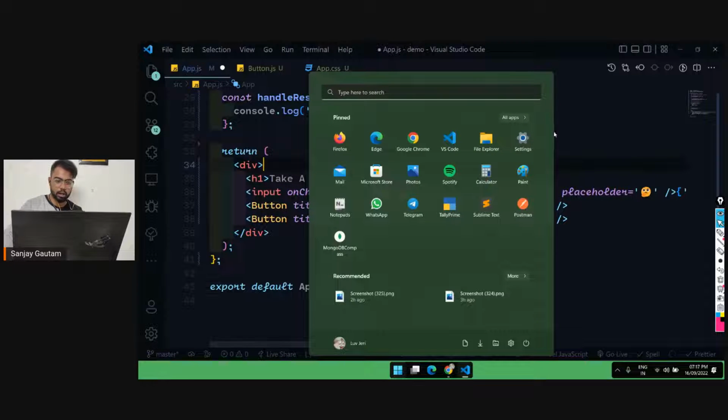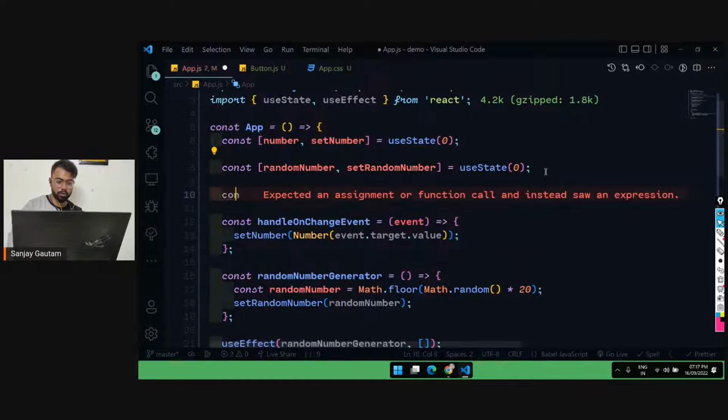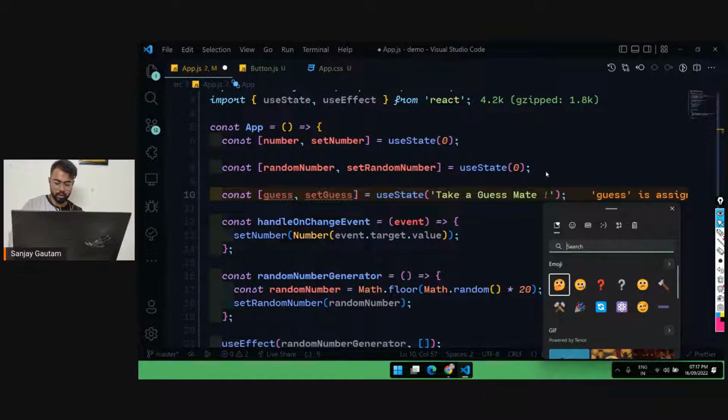Let me close this. I'm going to create one more state here, to show won or lost. I'm going to call it guess, setGuess, and it is a string title. Initially it will be: take a guess, mate.